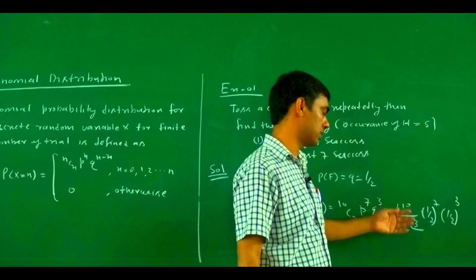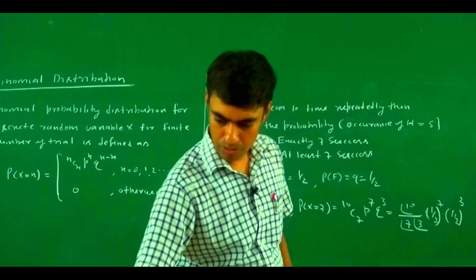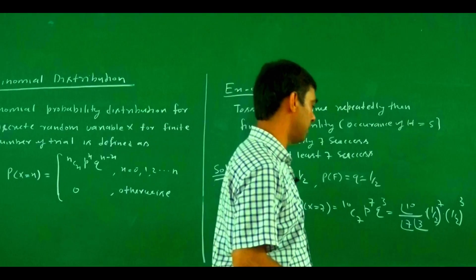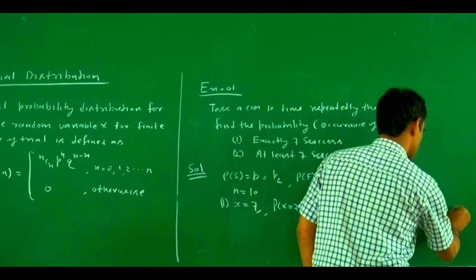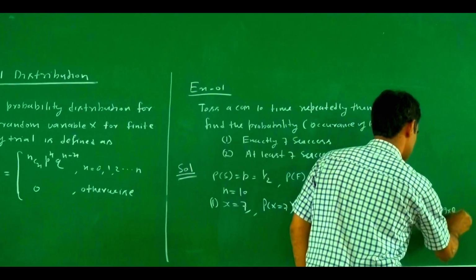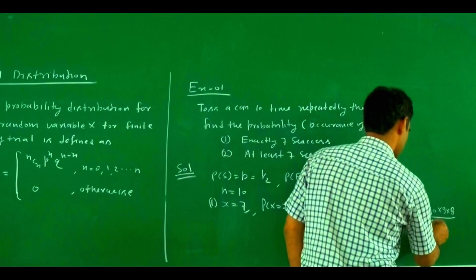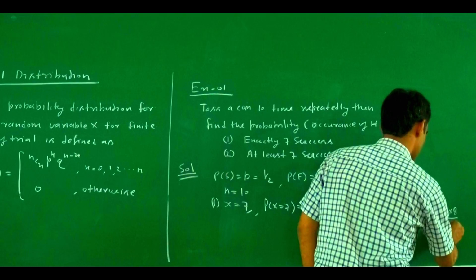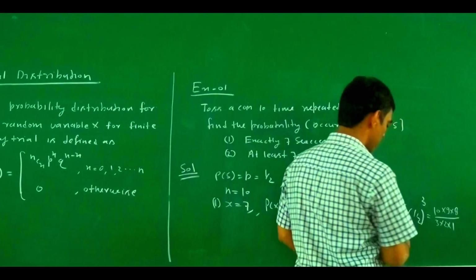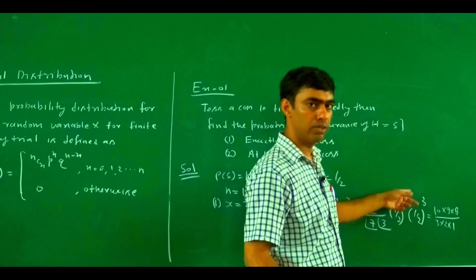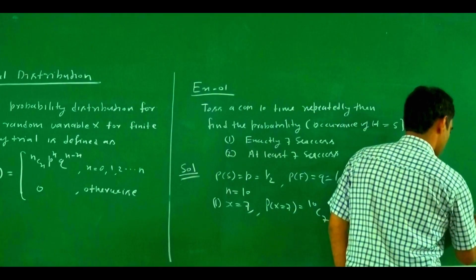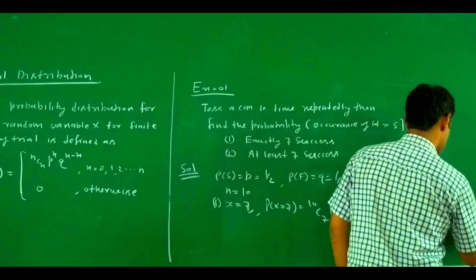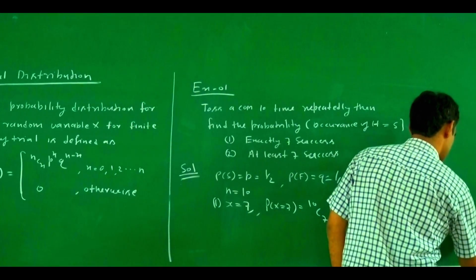10C3, this is 10 into 9 into 8 divided by 3 into 2 into 1, into 1 by 2 to the power 10. And 2 to the power 10 is what? 1024. So what is the value? This becomes 1 by 2 to the power 10.